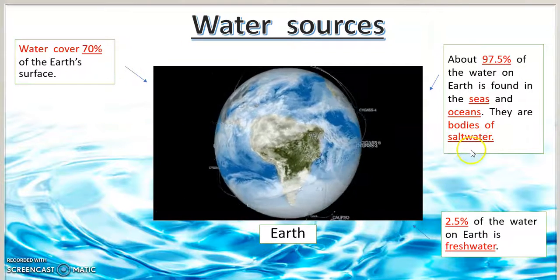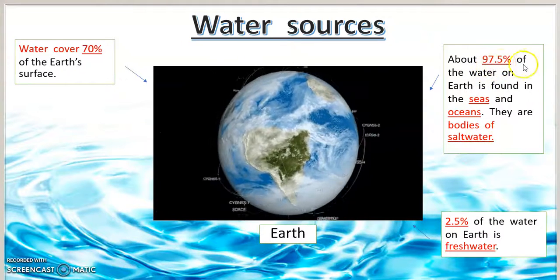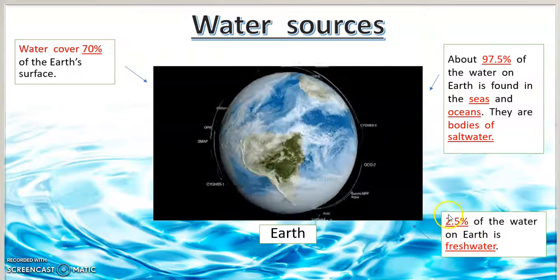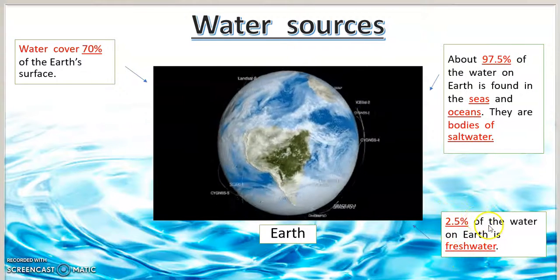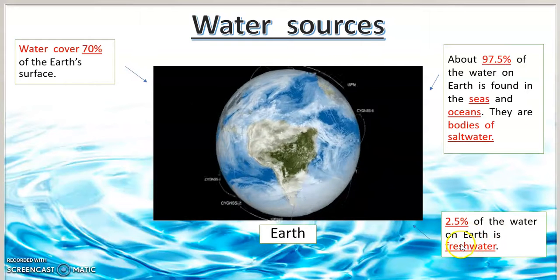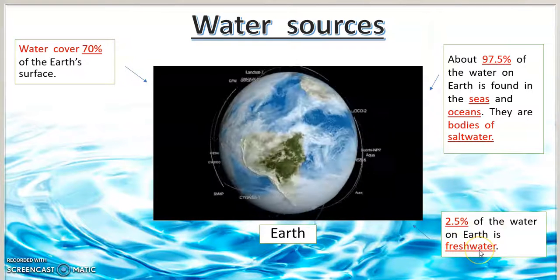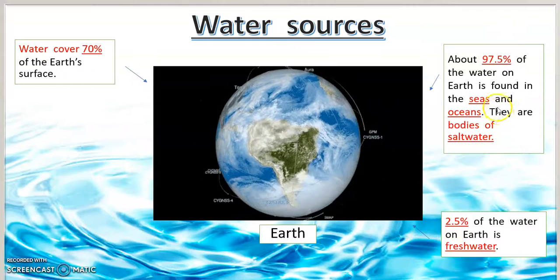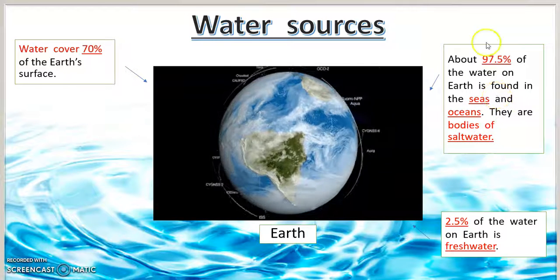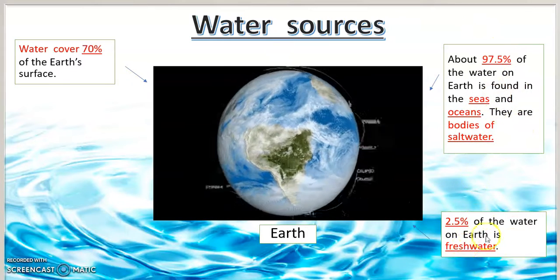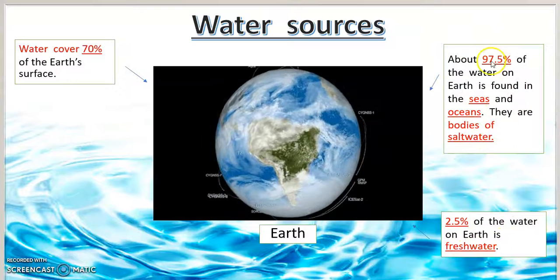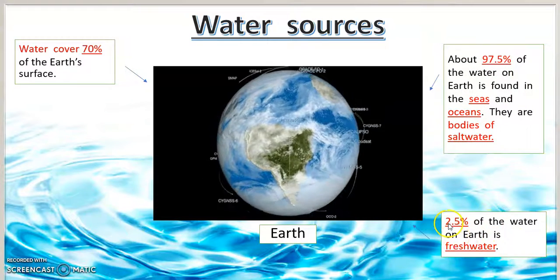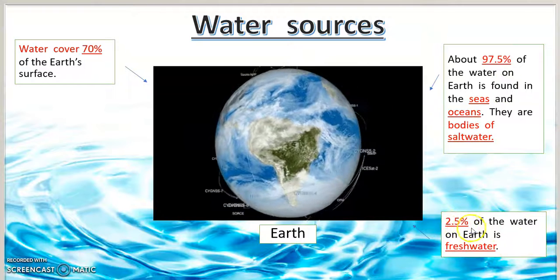So salt water is 97.5% and fresh water is 2.5%. Salt water is more than fresh water, because salt water is 97.5% but fresh water is only 2.5%.